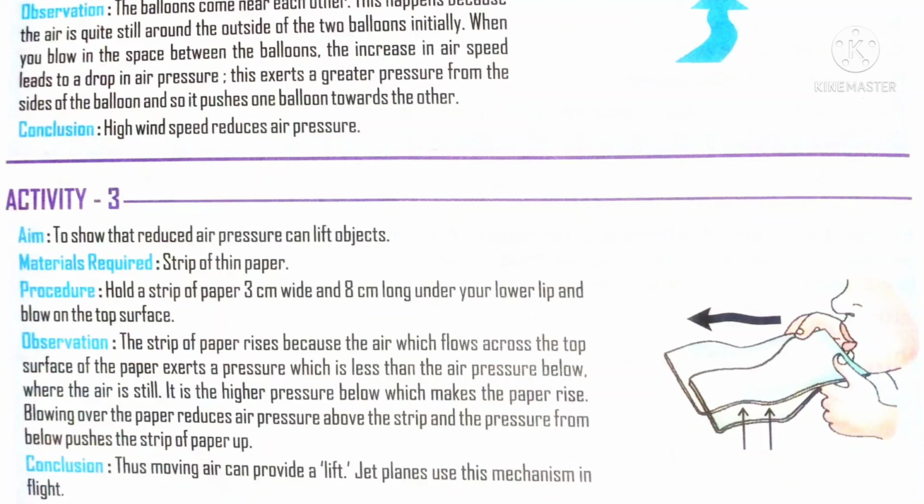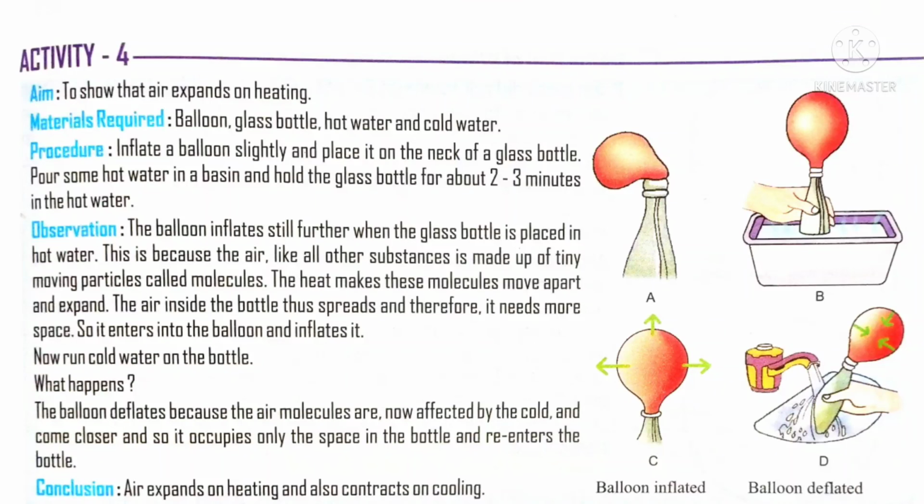Activity 4 is to show air expands on heating. Take a setup like that, the bottle with the balloon which is fitted to the mouth of the bottle. This is a glass bottle. Now what you are going to do is put this entire setup into the hot water. Take a trough full of hot water and put this bottle with the balloon. The balloon is already fitted to the mouth of the bottle.